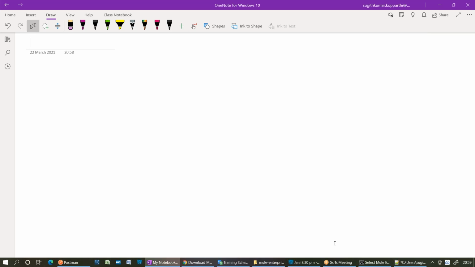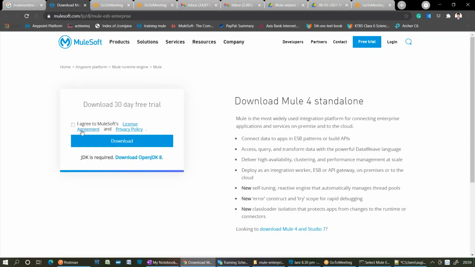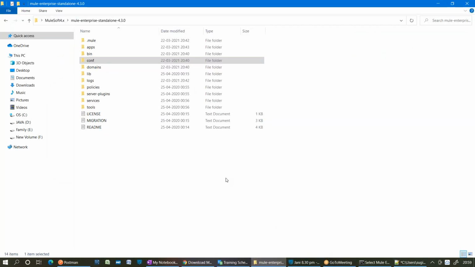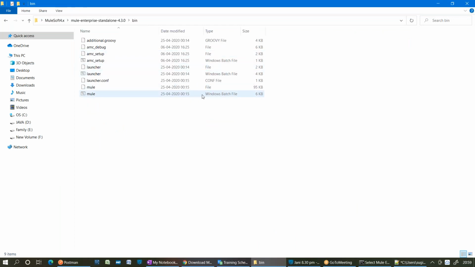Here you can see there is no option for that. This is for Windows, because I can see only the batch files of Windows here. That's the reason I'm asking: shell script instead of batch script. Here the runtime is a batch script; it would be a shell script in a Linux environment.